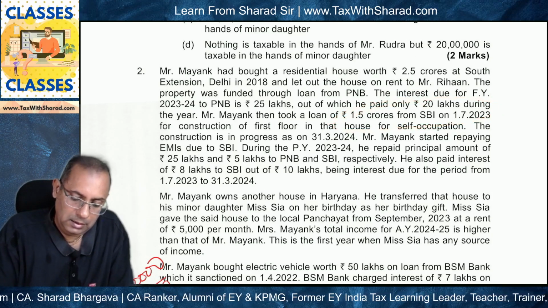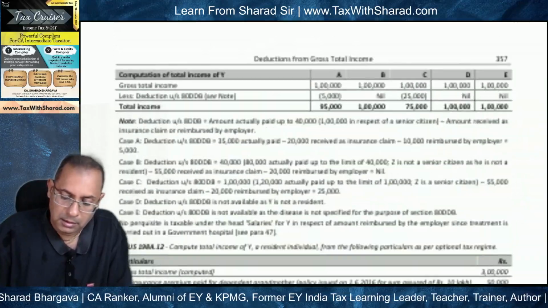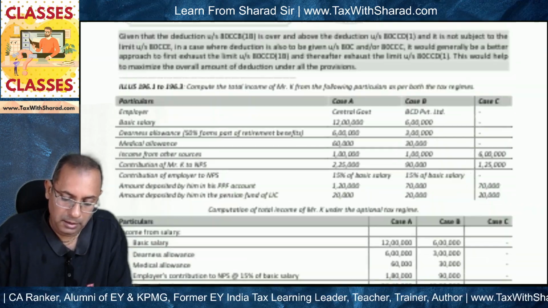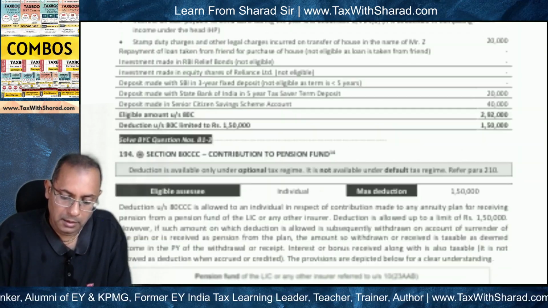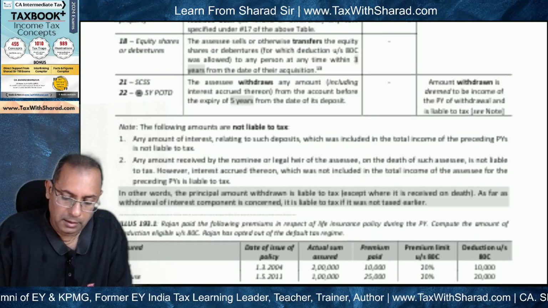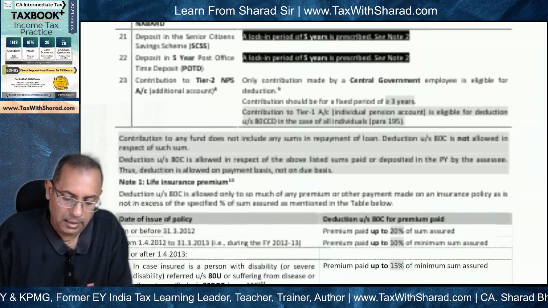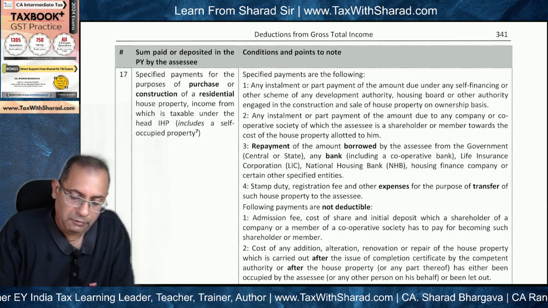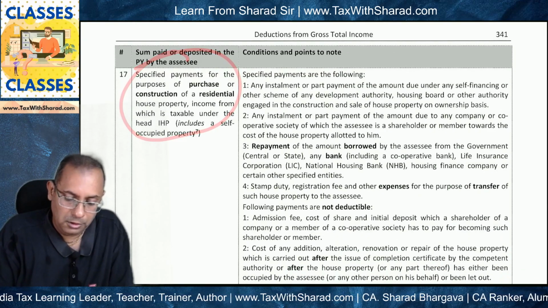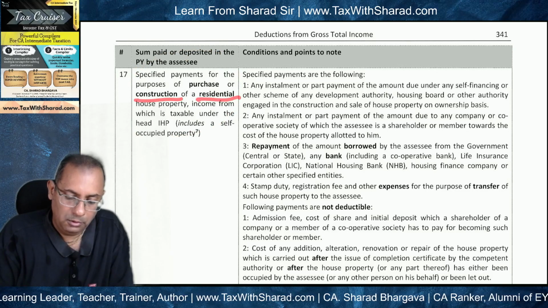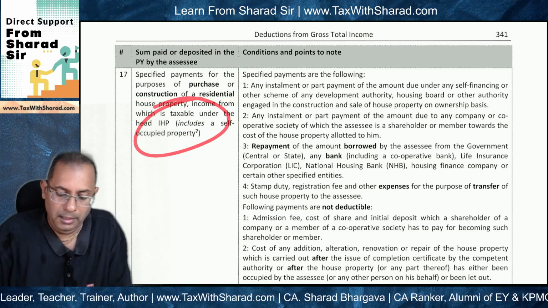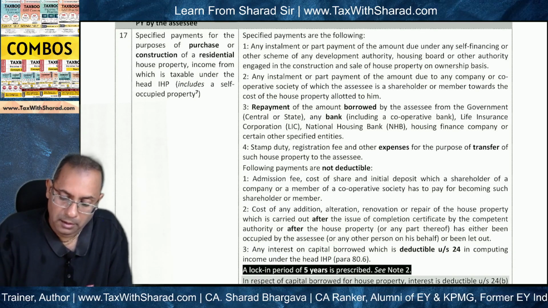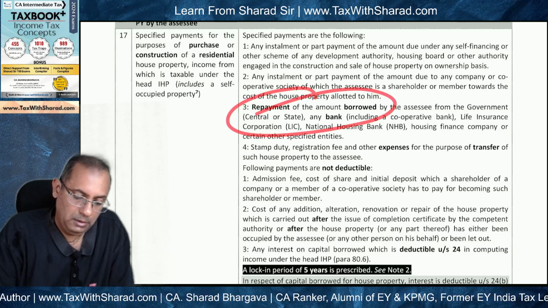Now is section 80C applicable in this case? Can deduction be claimed under section 80C? So if you look at 80C, one of the items is specified payment for the purposes of construction of a residential house property, income from which is taxable under the head IHP. Okay, income from which is taxable under the head IHP, and